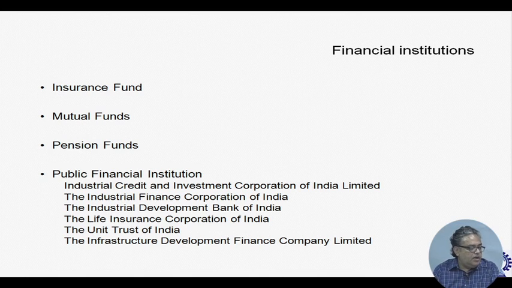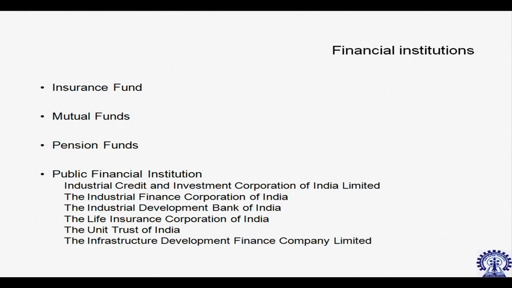Now, again, apart from these banks, you will find there are other financial institutions. These are like insurance funds, and at one point of time in India the insurance market was quite a closed market, because in this market only government companies were allowed to operate. Like there was a life insurance company as well as a general insurance company, and all those companies were government companies, and they also had a lot of restrictions relating to the investment of their fund.